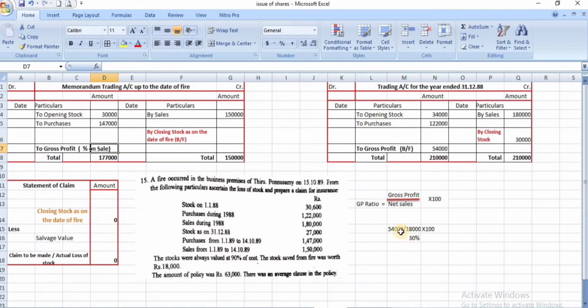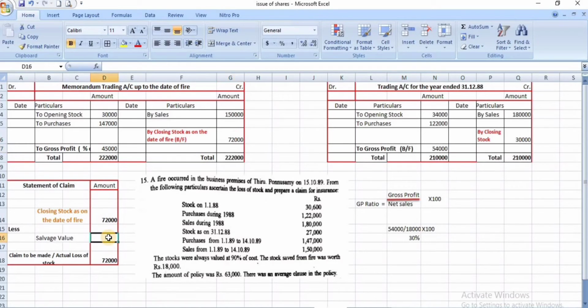We already calculated 30% as the GP ratio. So 30% on sale, 1,50,000 rupees, the value is 45,000 rupees. Now the remaining balance is 72,000 rupees. Salvage is given here.